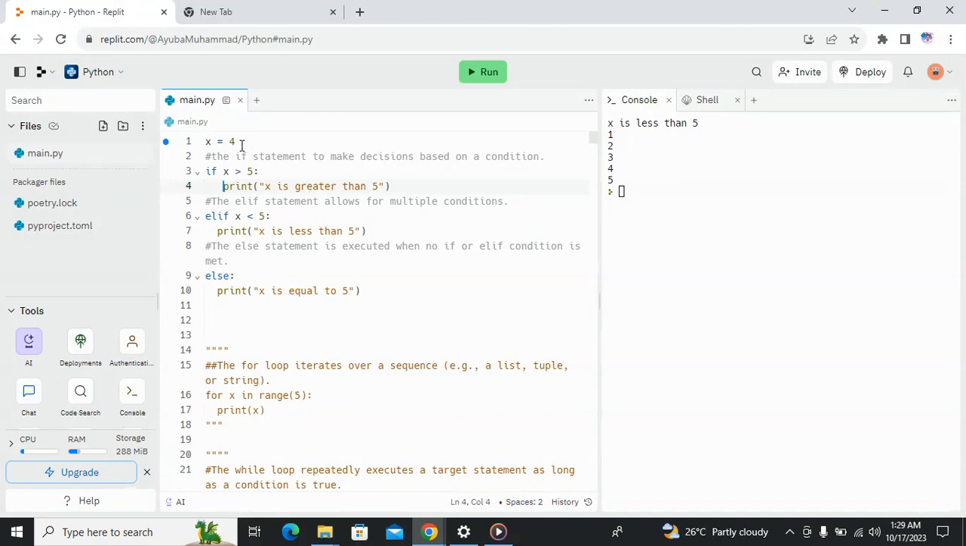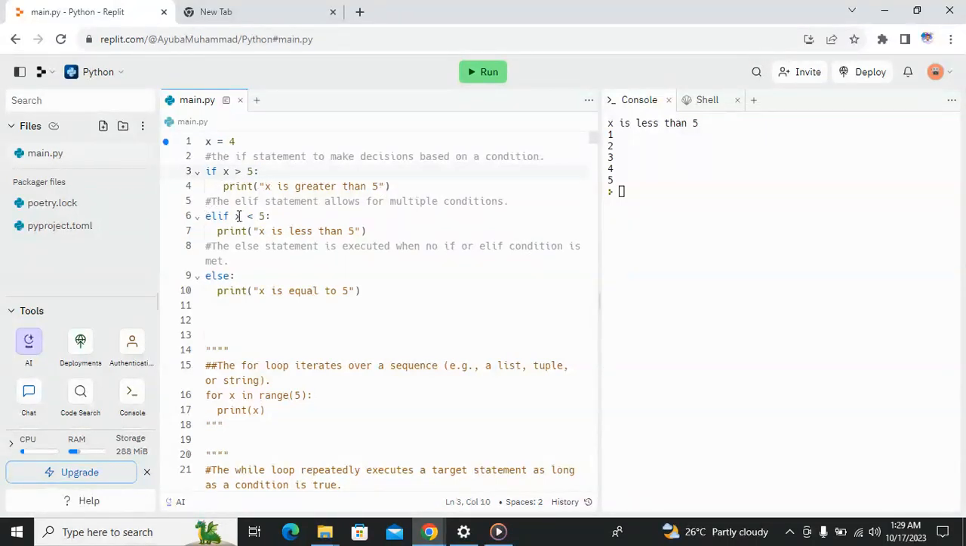Here I declare the variable as we normally do. This is the variable we declare for x. Then we are checking the condition after the keyword if. We are checking if x is greater than 5. We know 4 is not greater than 5. So this block of code will not be executed.